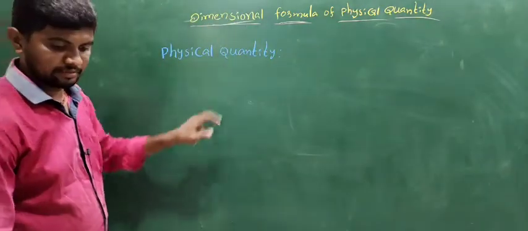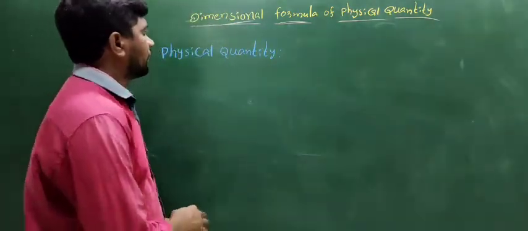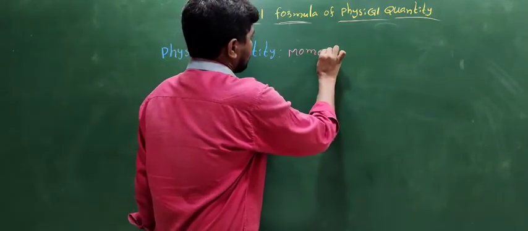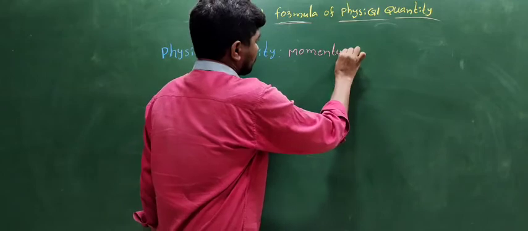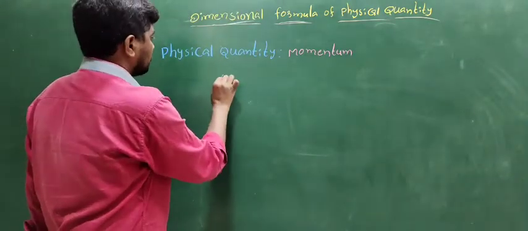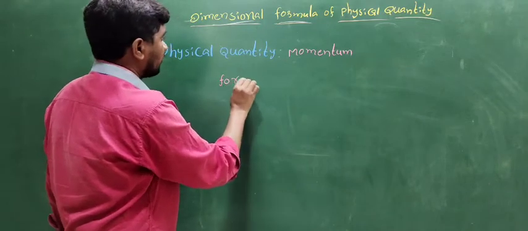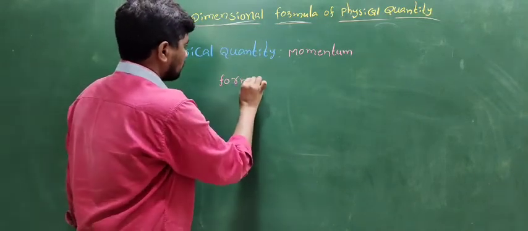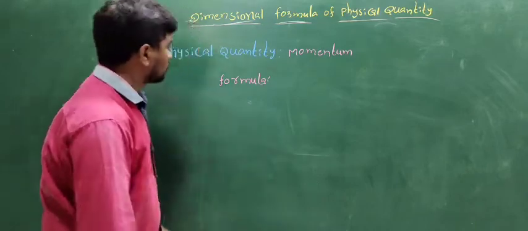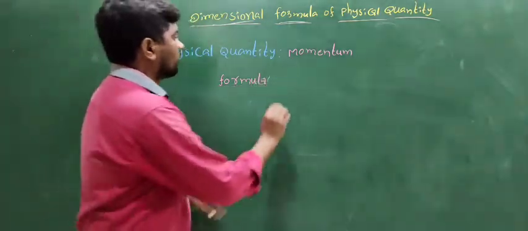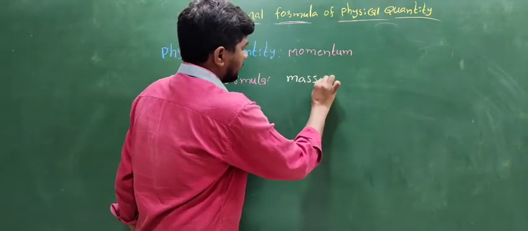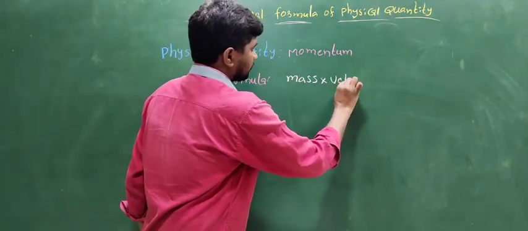Physical quantity: momentum. The formula of momentum is mass into velocity.